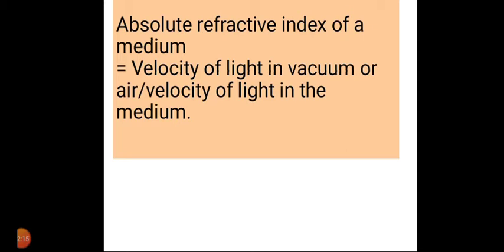And what is an optically rarer medium? A medium in which the speed of light is more than that in air is called an optically rarer medium. For example, water is optically rarer than glass. The refractive index of vacuum and air is taken as the same for practical purposes. A medium is a material such as glass or water through which light can travel.